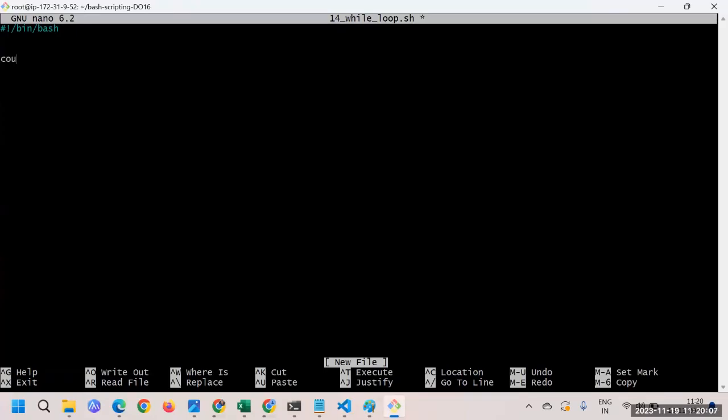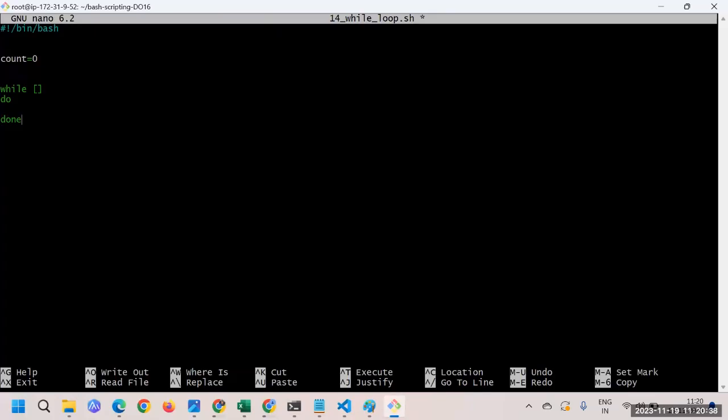So for that maybe I'll set some count, count is equal to 0, something like that. So that we are starting from 0, and then we will increment that counter one by one, and then we'll print it. So that's something we are interested to do. I'll set it at 0 first. And then maybe I can just think about a while loop condition. The condition needs to be put in the square brackets. And then do and done.